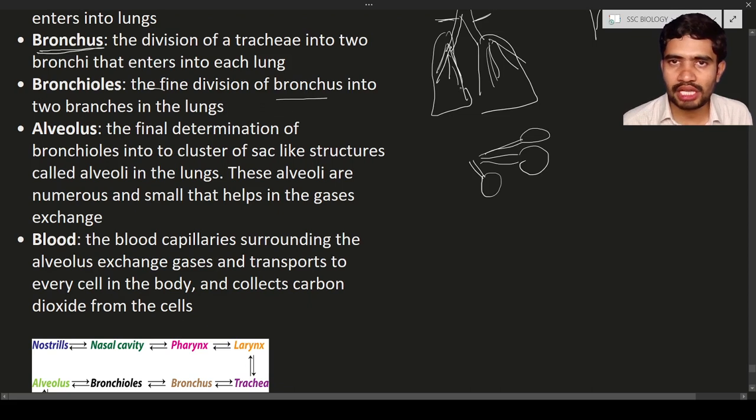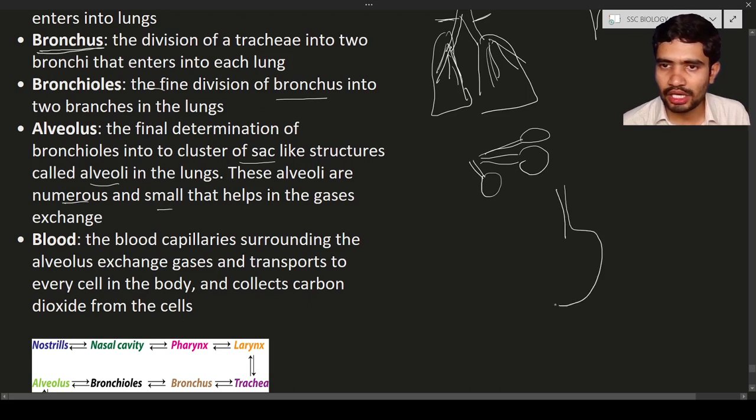This alveolus helps in the exchanging of the gases. These bronchioles lead into the alveolus, the clusters of sac-like structures called alveoli in the lungs. These alveoli are numerous, meaning a large number, and very, very small, and they help in the exchanging of the gases. Let us consider. We will draw the diagram a little bit larger.